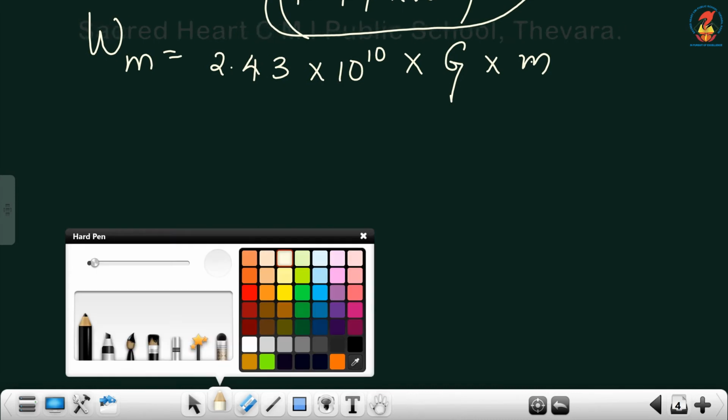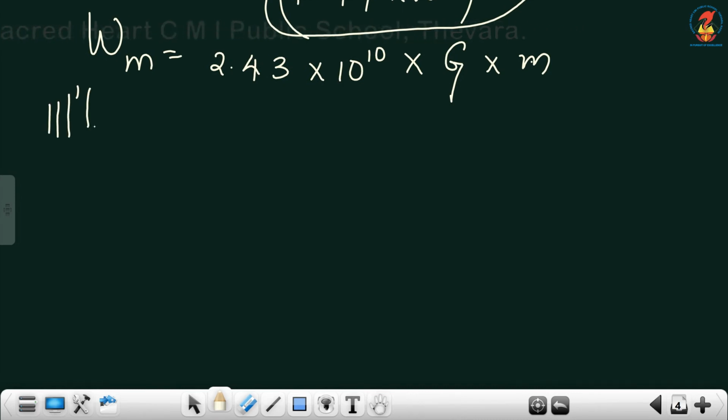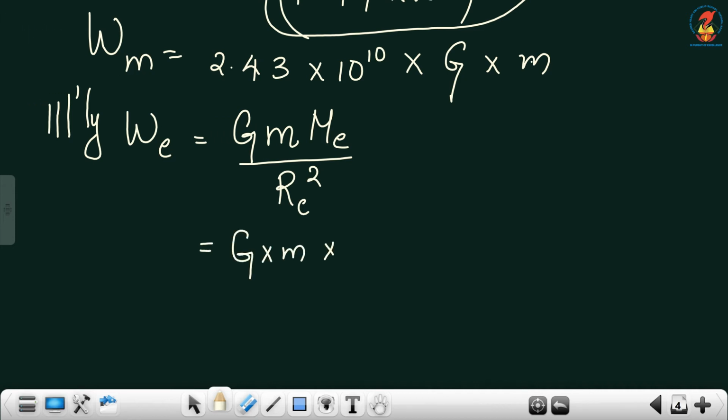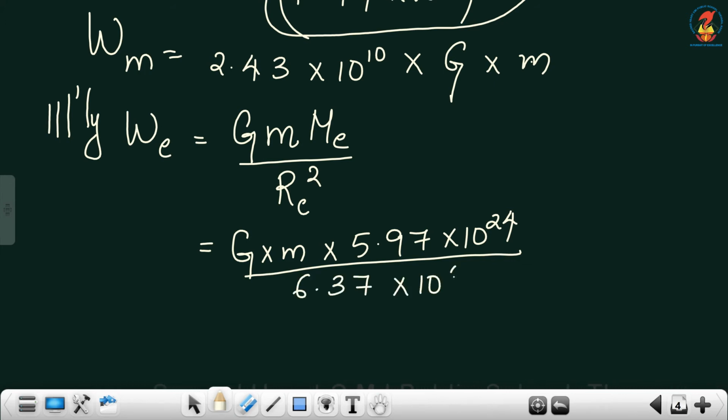Similarly, we can find the weight of the object on earth by substituting the values in the universal law of gravitation, that is G m into mass of earth by radius of earth square. That is, G into mass of object into mass of earth, 5.97 into 10 raised to 24, by radius of earth, 6.37 into 10 raised to 6, the whole square.